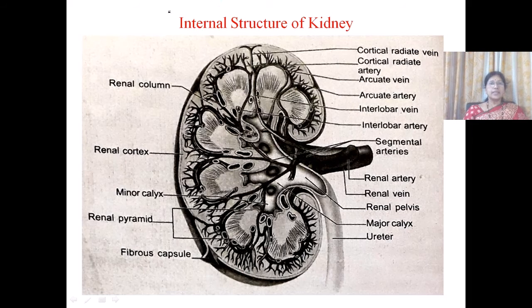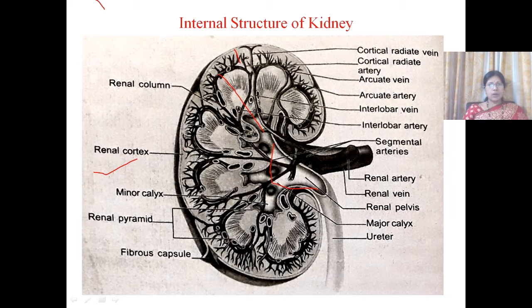Now let us see the internal structure of the kidney. The kidney consists of three parts. One is the cortex, the second is the medulla, and the third is the pelvis. This is the pelvis region, this is the medullary region, and this is the cortex region.